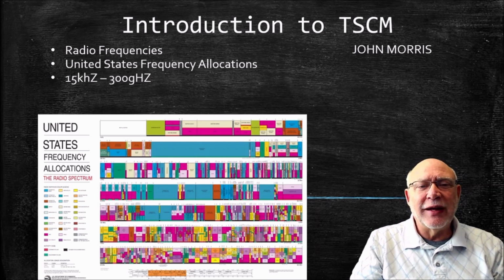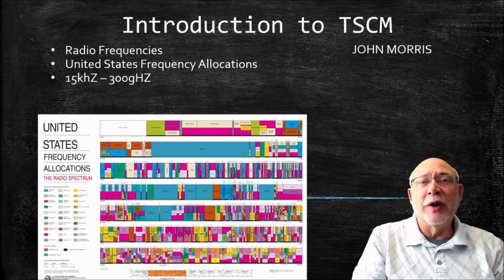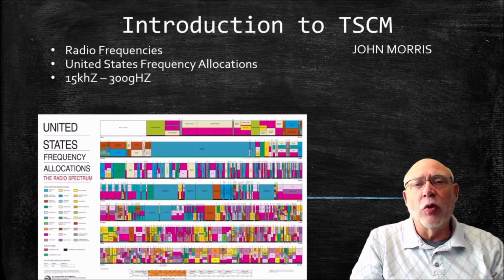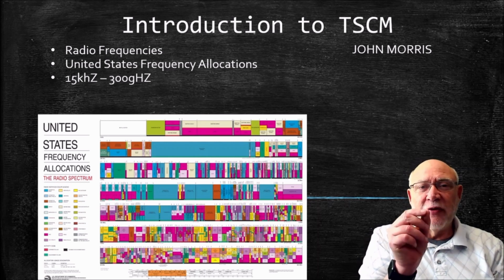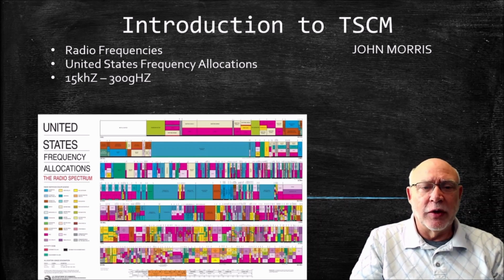FM radio is 88 megahertz to 108 megahertz. Shortwave radio, 5.9 megahertz to 26.1 megahertz. Citizens band radios, CB radios, we all think of them probably as channel 19, channel 14, channel 7, things like that. But they actually live in the 26.96 megahertz to 27.41 megahertz range. A very, very small range of signals that a citizens band radio can live in.